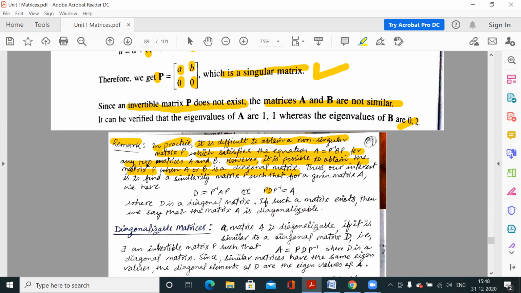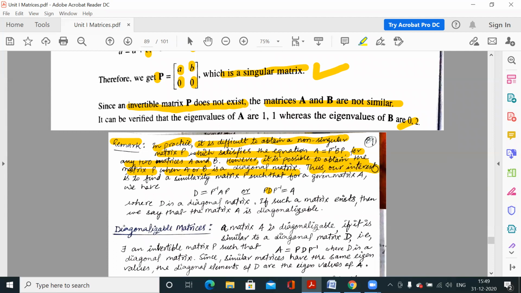This remark is saying that it is very difficult to obtain a matrix P for a general 3 by 3 order matrix or matrices of higher order. But if either the matrix A or the matrix B is a diagonal matrix, then the process is a little bit easy.